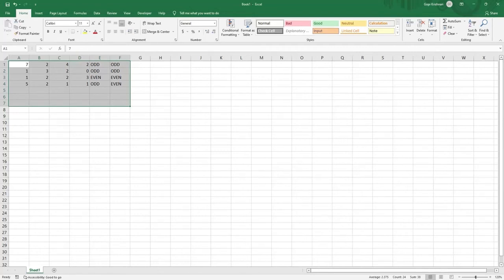In this video, we're going to see how to strike through on a cell in Excel. So we can strike through on a cell in three ways. One is shortcut key, second is formatting, third is format painter. So first let's see the shortcut key way.